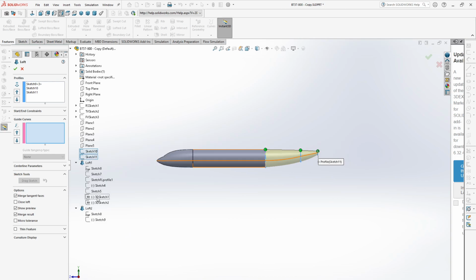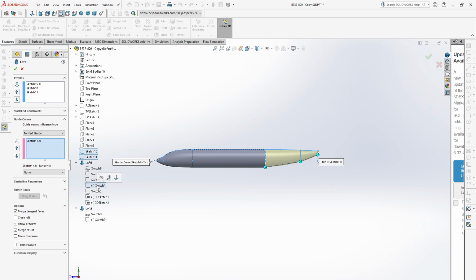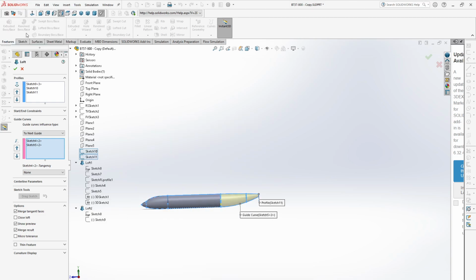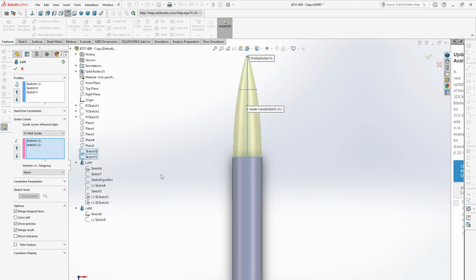So this is our top guide curve, and then select bottom guide curve, and then select so this one. Okay.